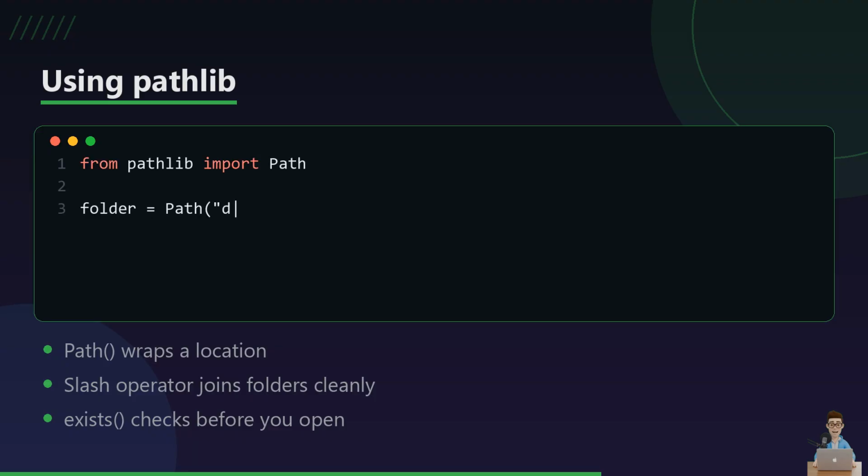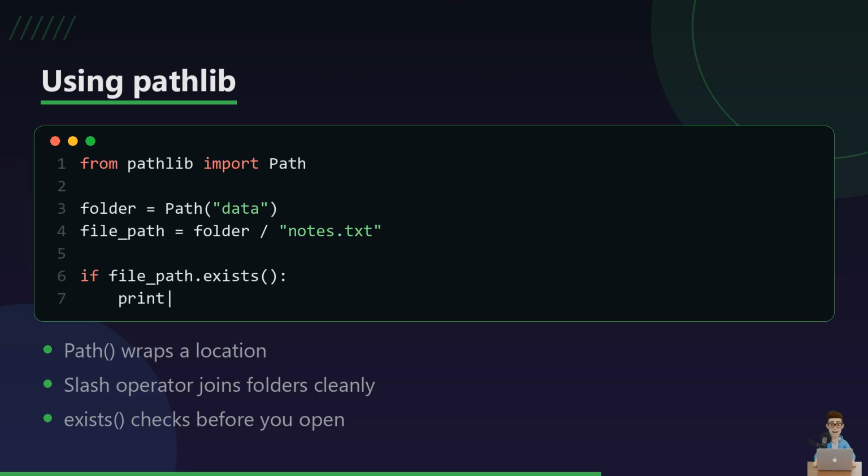Here is pathlib in action. You wrap a folder name in Path, then use the slash to join pieces together, which looks odd at first since slash usually means division, but here it just means join. It even has a read_text shortcut, so you can skip open and with entirely for quick reads.